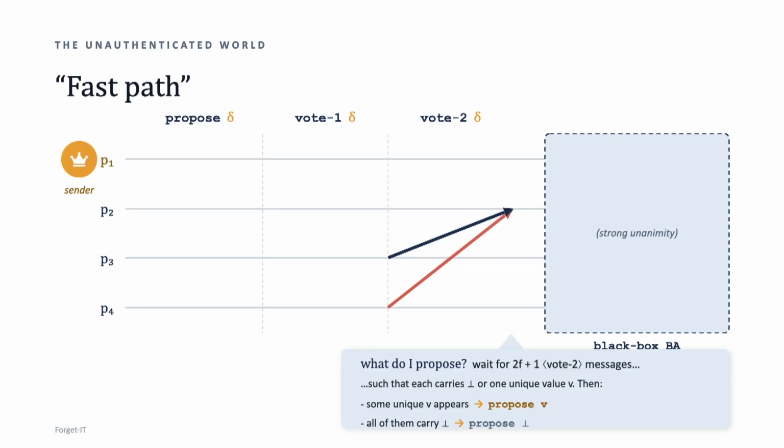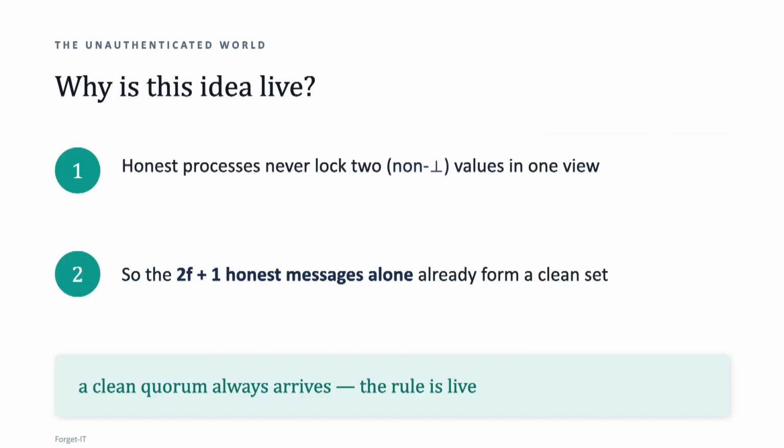Why is it that I can hope that I will eventually obtain a clean set? Well, we already answered that one, right? Correct processes never disseminate different vote 2 messages. So once I hear from all correct processes, I will obtain my clean set, and that eventually happens. Why is it safe?